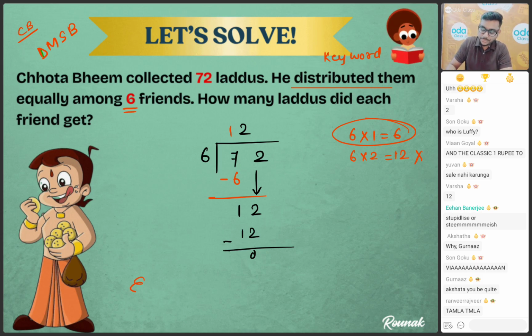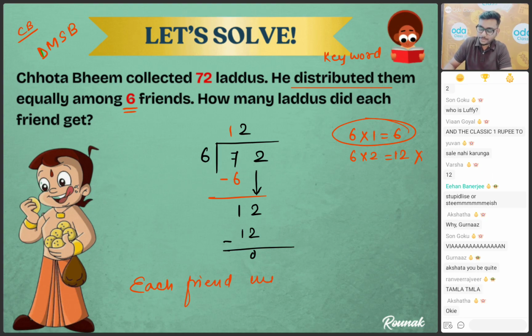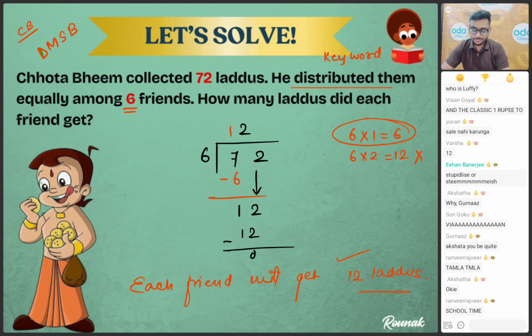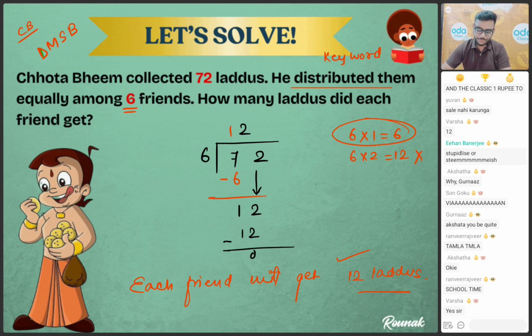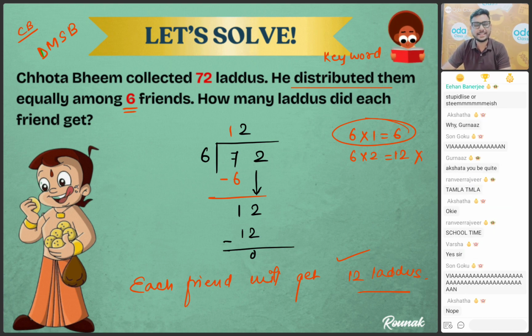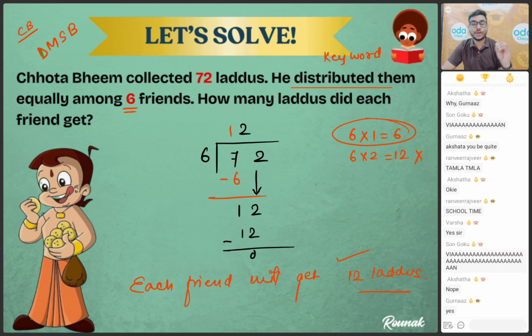Tell me, children. Each friend, so you can mention that each friend will get, okay, how many laddus? 12 laddus. Okay, can you eat 12 laddus? Is this possible for you? Very good. Okay, don't try. For me, I think it's not possible. Too much sweet. Fine. So this is the way that you are going to do division.